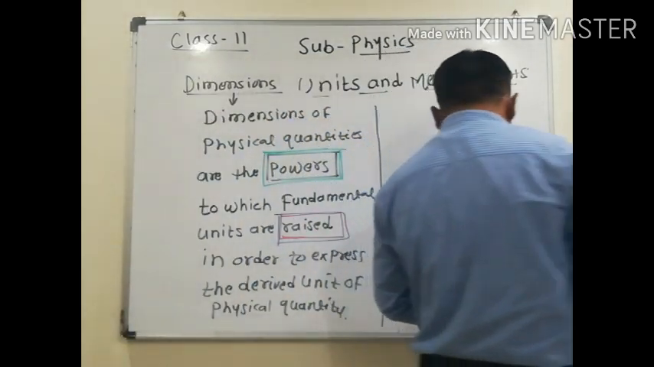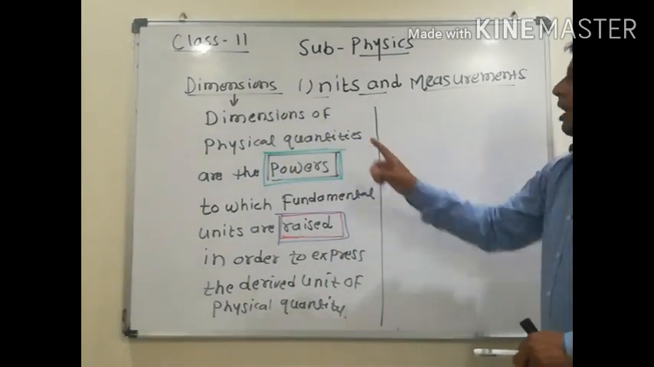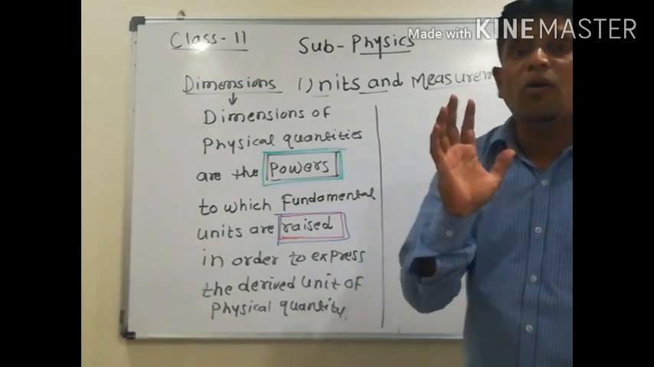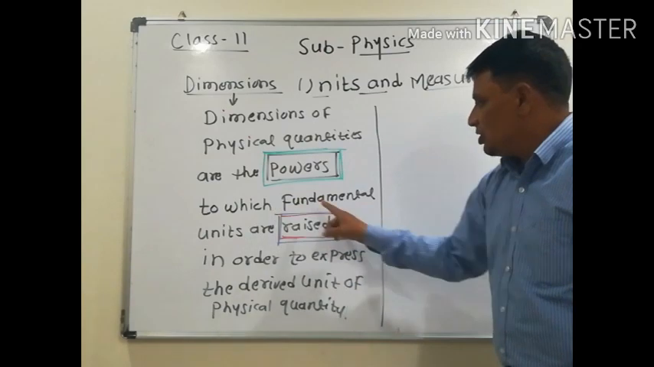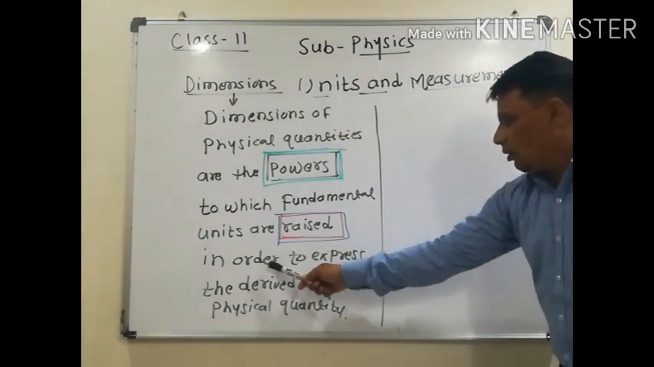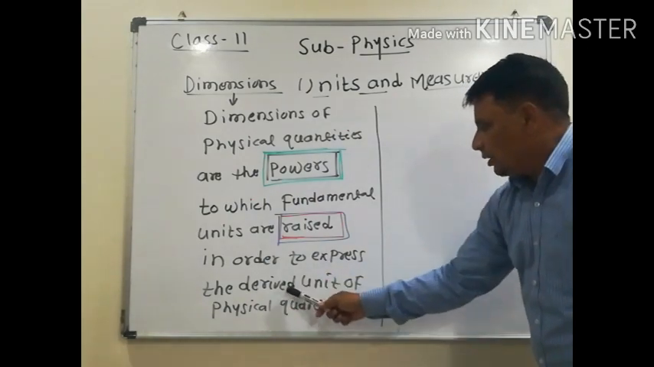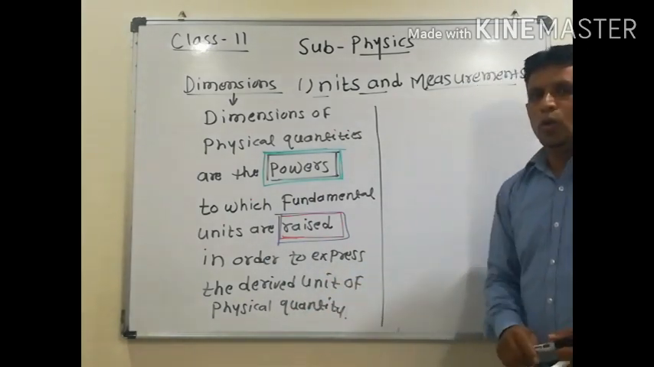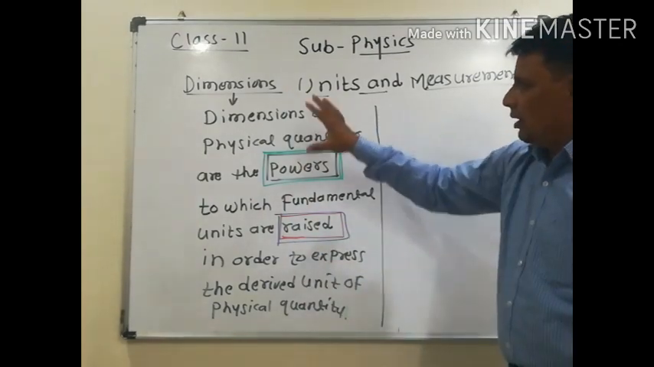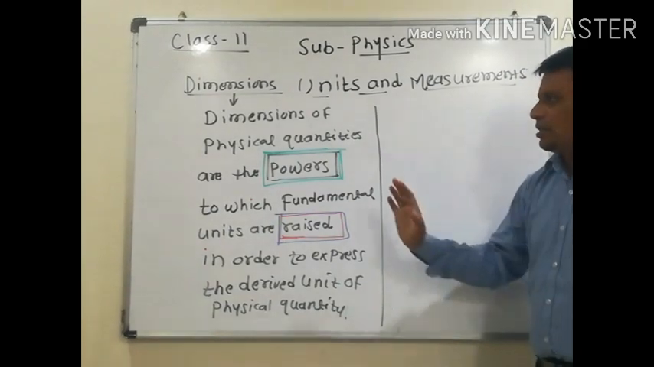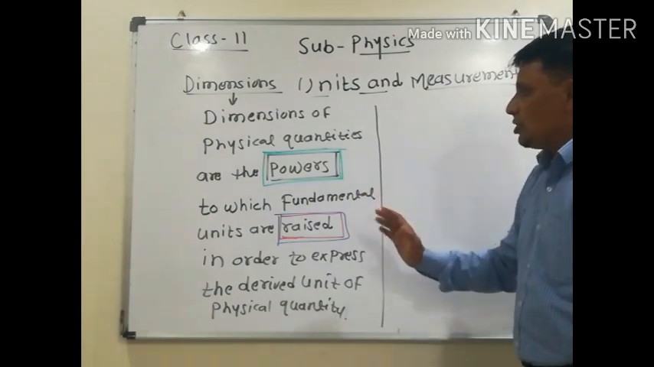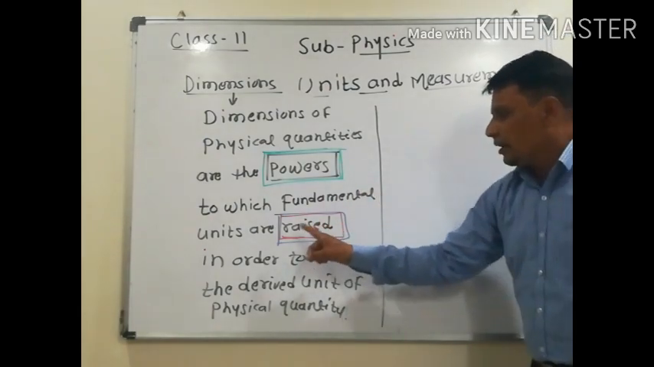Look here. Carefully observe that and write down. Dimension of physical quantities are the powers to which fundamental units are raised in order to express the derived unit of a physical quantity. This is a very important thing. This is a very important definition. Write down or take a screenshot of this.